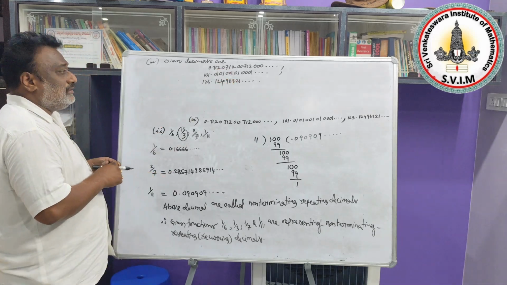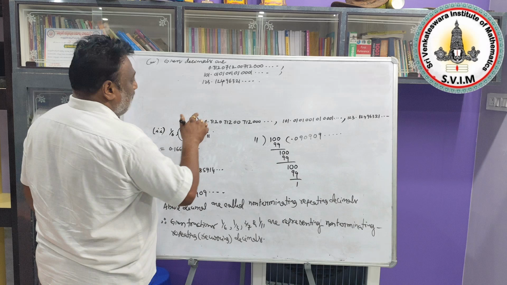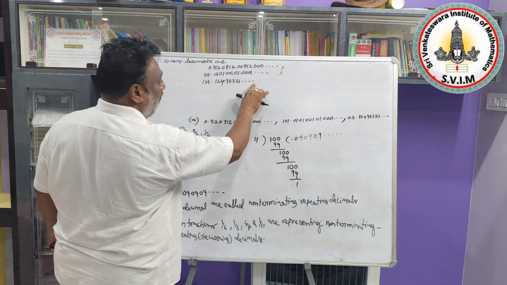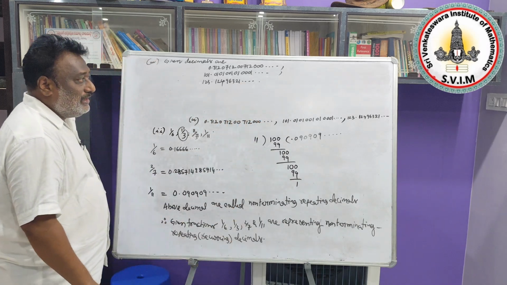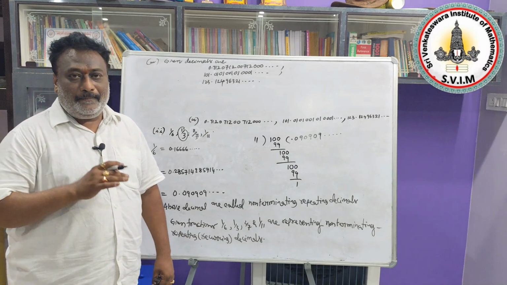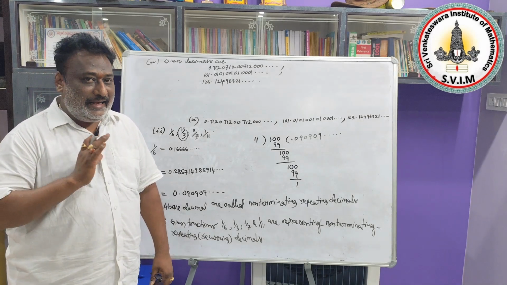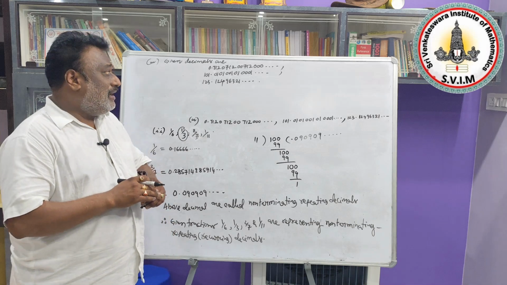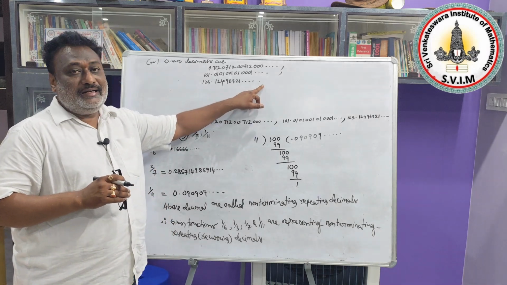Yes. Come to the third decimal form, that is 124. First of all you have and so on. So that's why this decimal form is non-terminating, because the division is not ending there. Due to that reason we have and so on at the end of the digits.